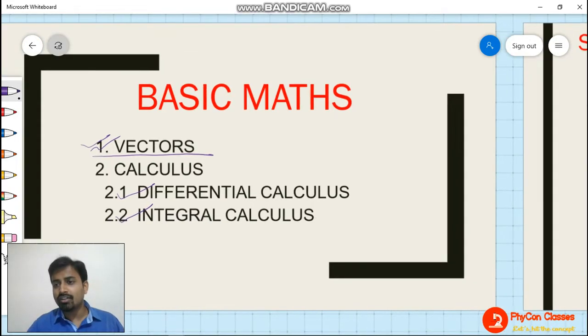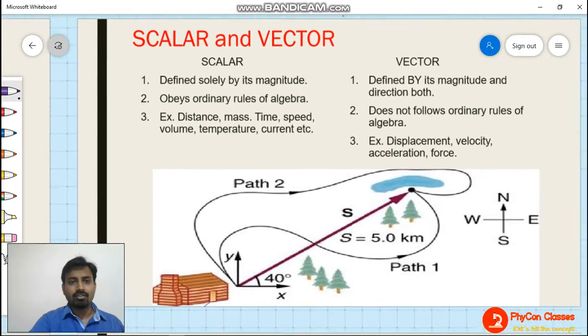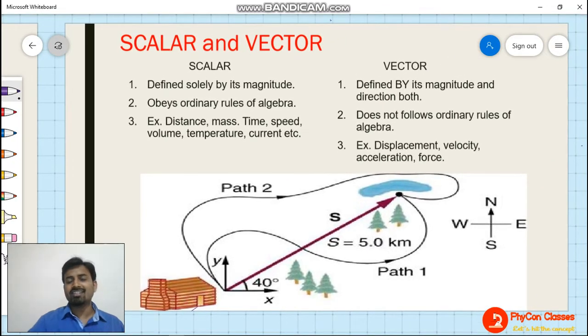Let us move on to the next slide. So here we have differentiated scalar and vector. What is a scalar quantity? What is a vector quantity? See, any scalar quantity is defined solely by its magnitude. But for defining a vector quantity, you need a direction along with a magnitude.